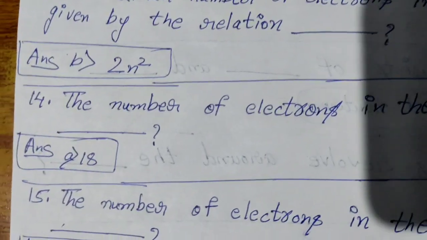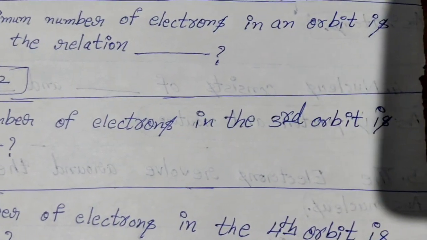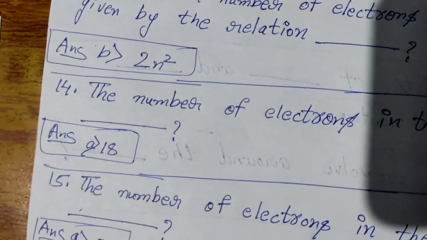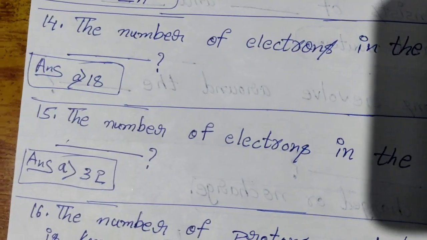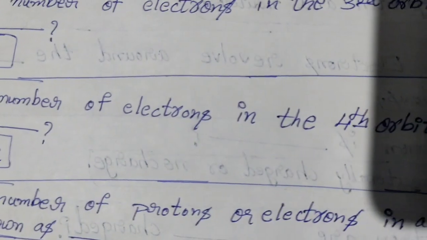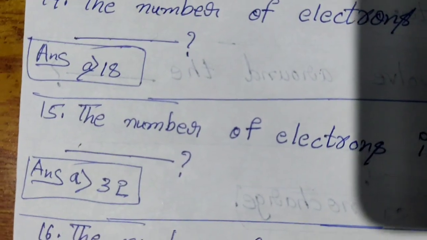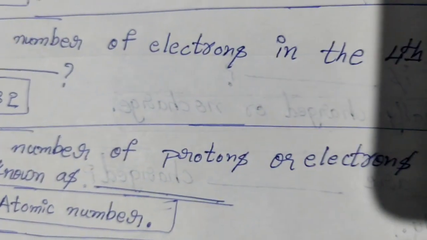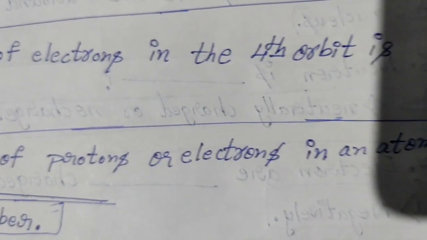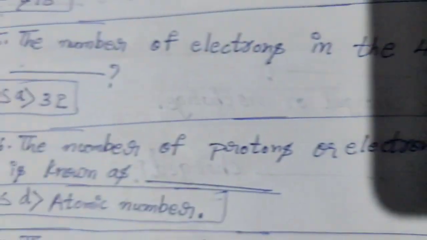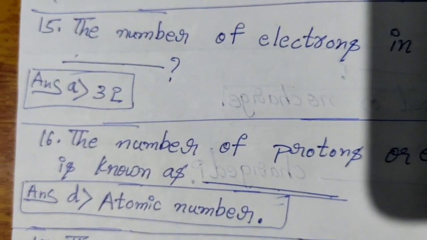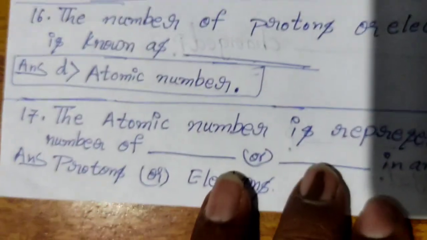The 14th question is the number of electrons in the third orbit is dash. The answer is 18. The 15th question is the number of electrons in the fourth orbit is dash. The answer is 32. 16th question. The number of protons or electrons in an atom is known as dash. The answer is D, atomic number.